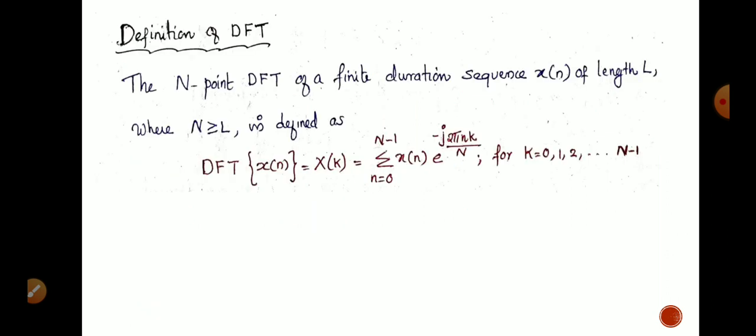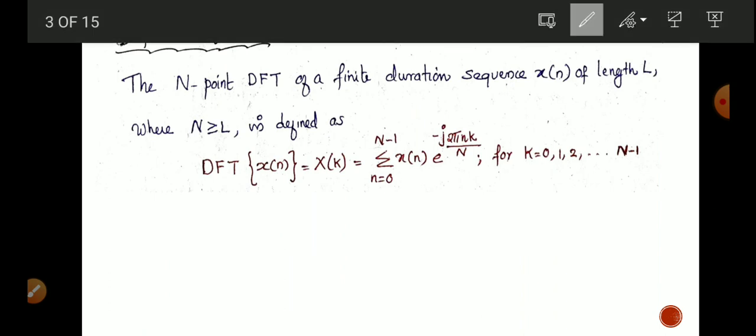The N-point DFT of a finite duration sequence x of n of length L, where N is greater than or equal to L, is defined as DFT of x of n equal to X of k equal to summation n equals 0 to N minus 1 x of n e raised to minus j 2 pi nk by N, for k equal to 0, 1, 2, etc. up to N minus 1.